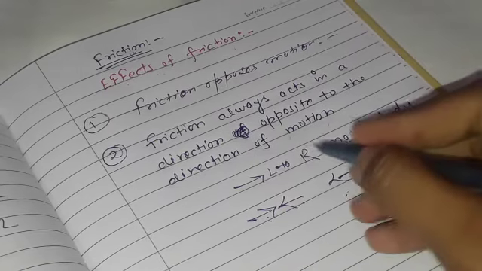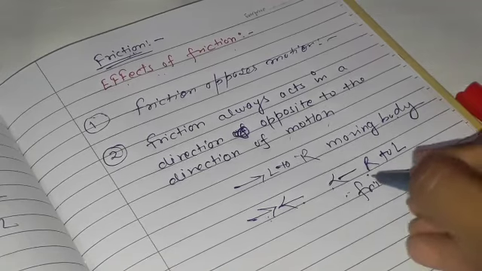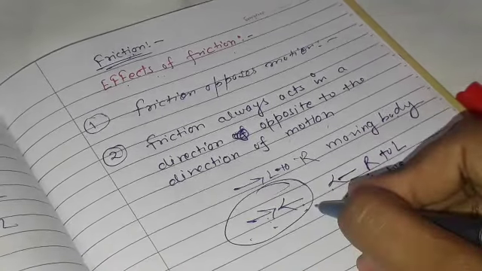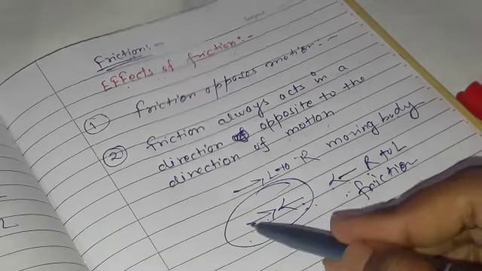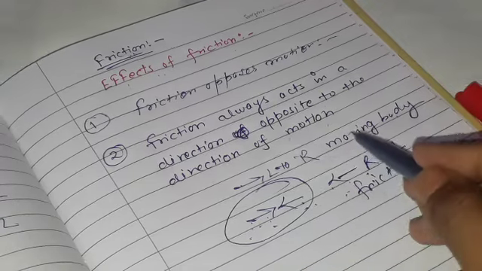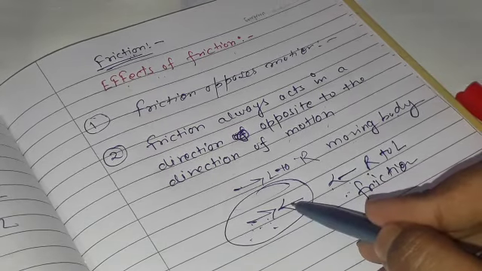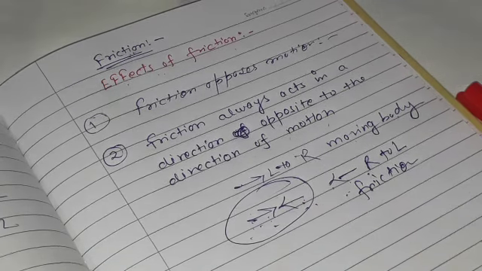This is the direction of the moving body and this is the direction of friction. They are always opposite to each other. It means friction opposes the motion of the moving body and always acts opposite to the direction of the moving body.